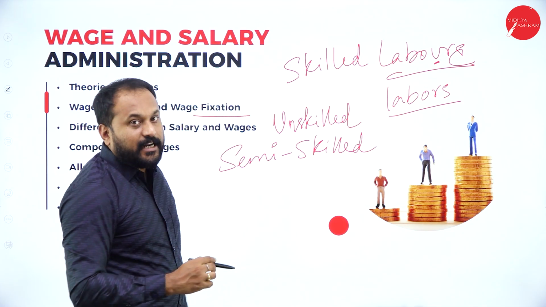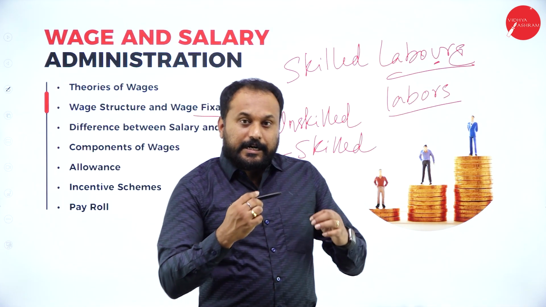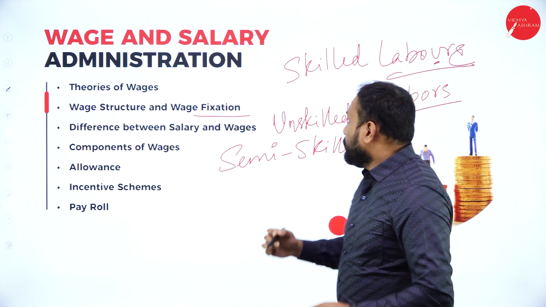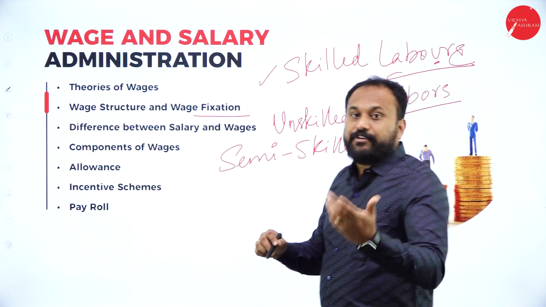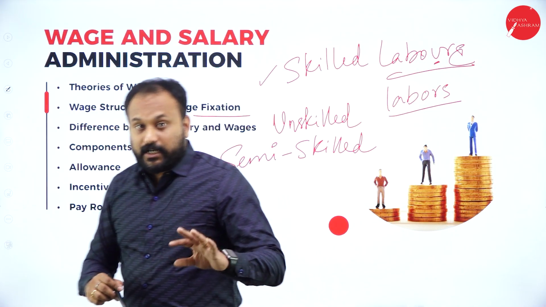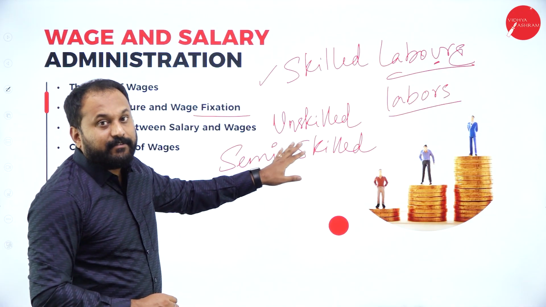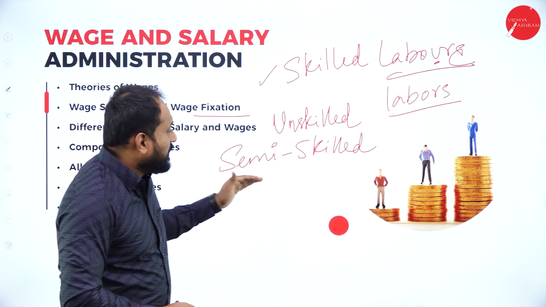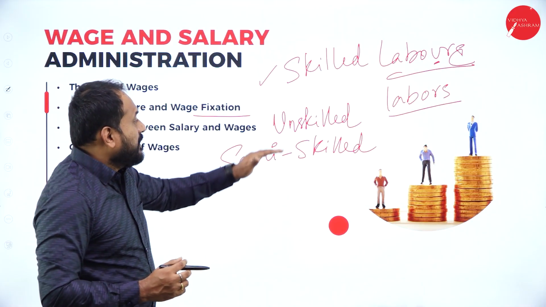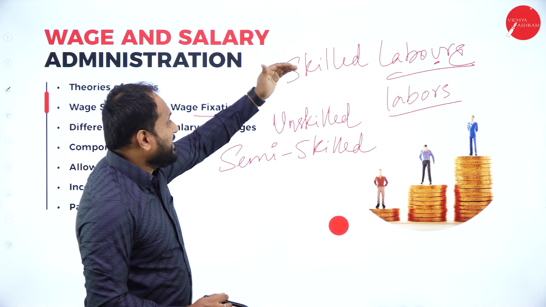Semi-skilled. So these are the things which we are supposed to know. Now what will happen is, the person who is skilled will get more wages. The person who is unskilled will get less, and the semi-skilled person will get more than unskilled but less than skilled.